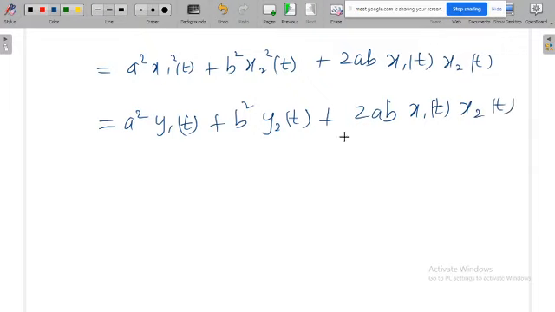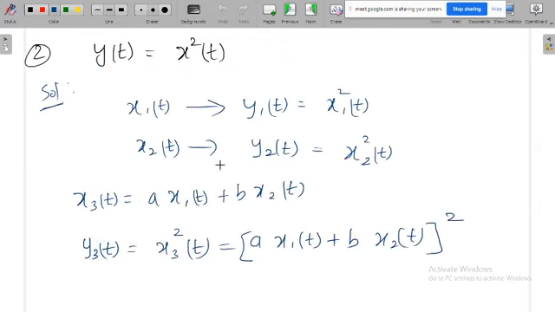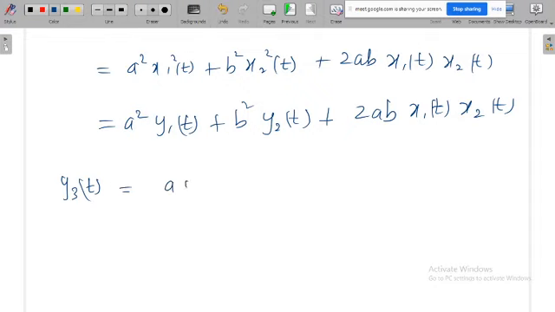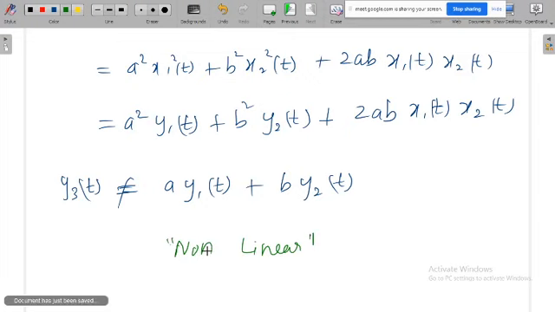If this system has to be linear, actually we need y3 of t, because whatever we are calculating is y3 of t. The y3 of t has to be equal to a y1 of t plus b y2 of t. But we are not able to get that condition here, because a square is there instead of a, b square is there instead of b, and also an extra term is there. That means y3 of t is not same as a y1 of t plus b y2 of t. So the system is non-linear. If you are not able to satisfy that equation, then the system is non-linear. Okay, next question.